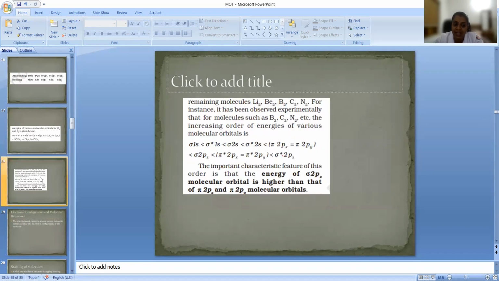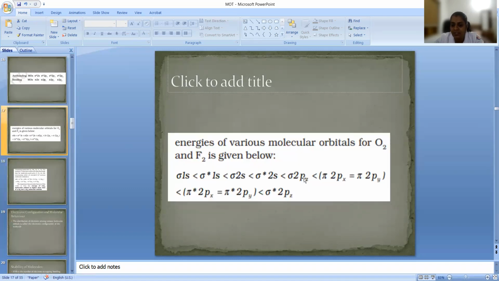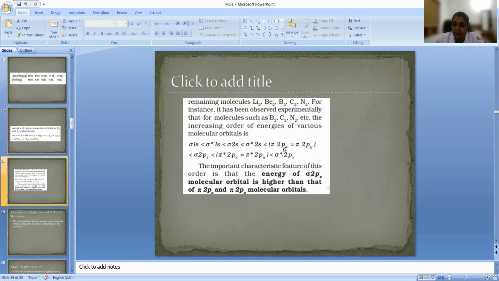Now, if the other molecules are concerned, what is the difference? Here there is a flipping. Sigma 2pz will come second; first come pi 2px and pi 2py. Here, sigma 2pz goes first. This flipping happened, so this will come first and this second. That is the only difference for other molecules.